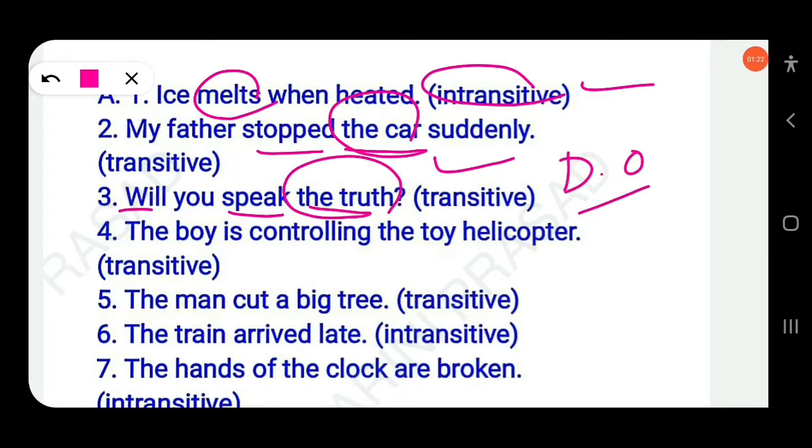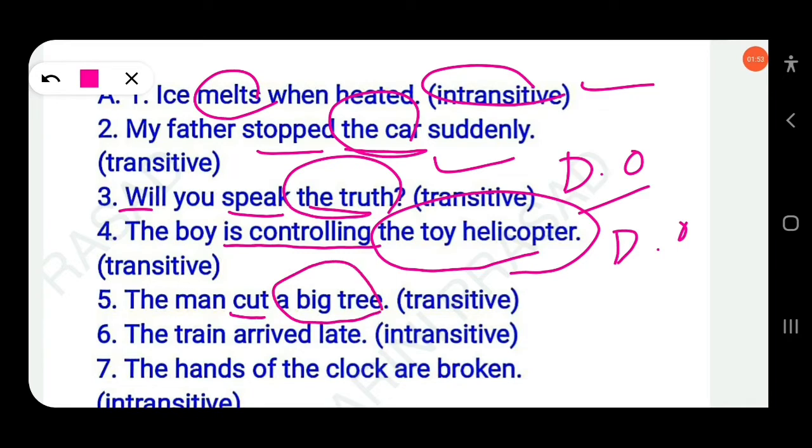Then next, "The boy is controlling the toy helicopter." Here, we first have to underline the verb. This is a transitive verb, is controlling, and there is an object, the toy helicopter. This is the direct object. Then next, "The man caught a big tree." Here, transitive verb caught and object a big tree. This is the direct object. So caught will be called a transitive verb.